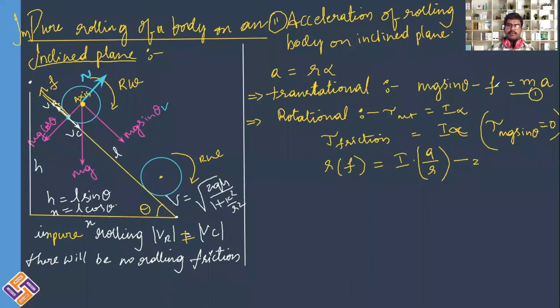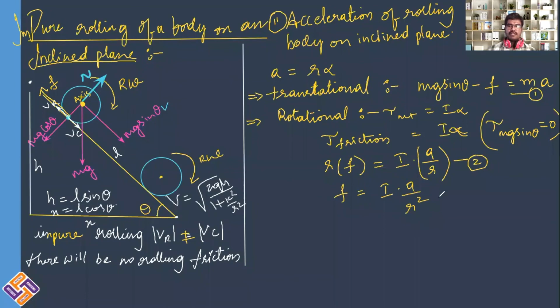Now solve these two equations. Before this, I'll make one small modification. Just write this as F is equal to I into a divided by R square.